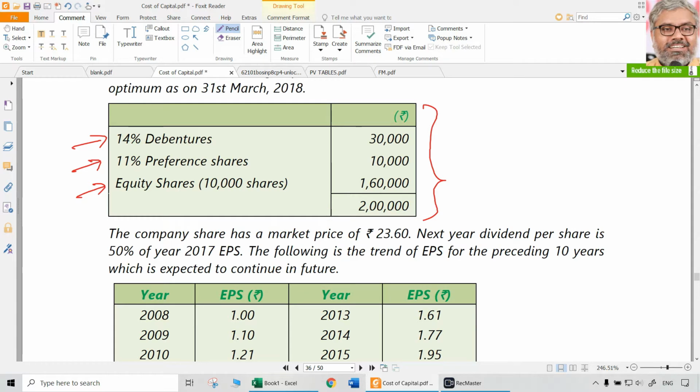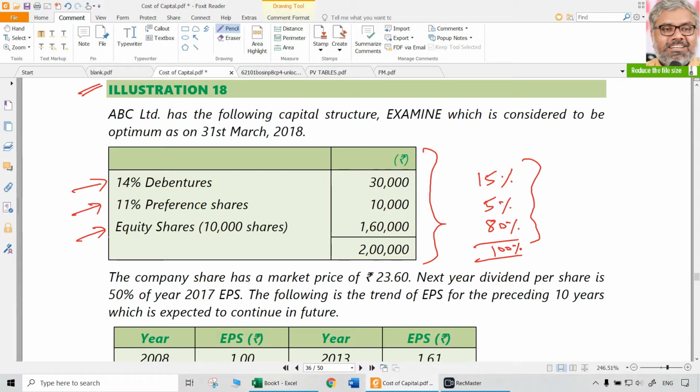If, for percentage calculations, you take how much of that is debt, the debentures, it is 15%. Existing capital structure. Preference shares, how much? 10,000 divided by 2 lakhs. That will be around 5%. Naturally, the remaining 80% is equity. So this is the existing capital structure in percentage terms or weightage wise. 100% of the capital structure is financed like this, which is again the already existing capital structure.